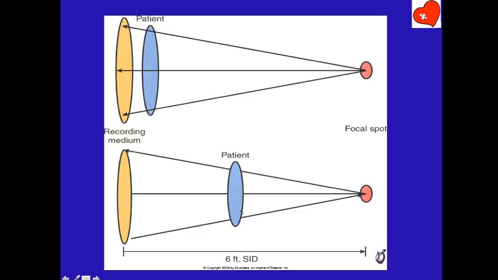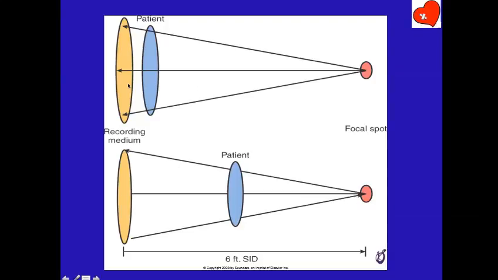If you have an object here closer to the source, you can see that there will be more divergence after the object.